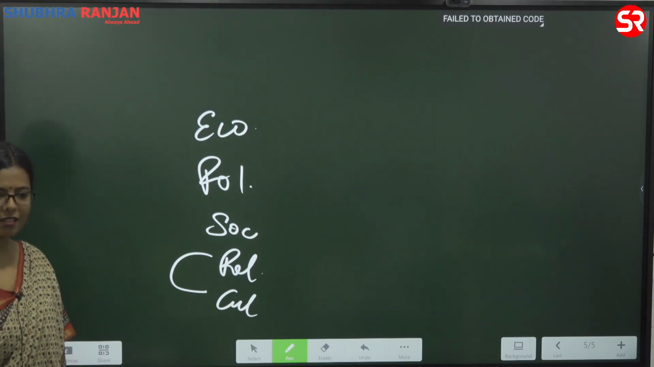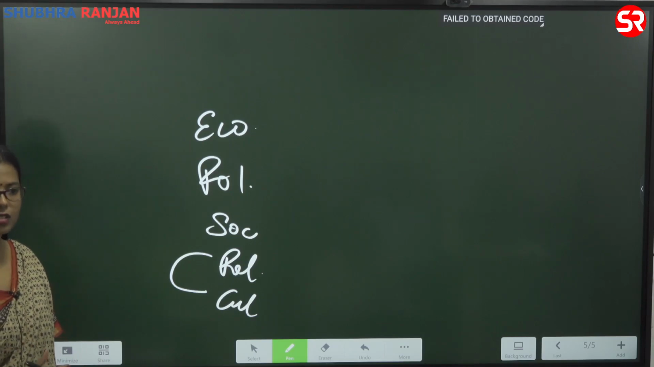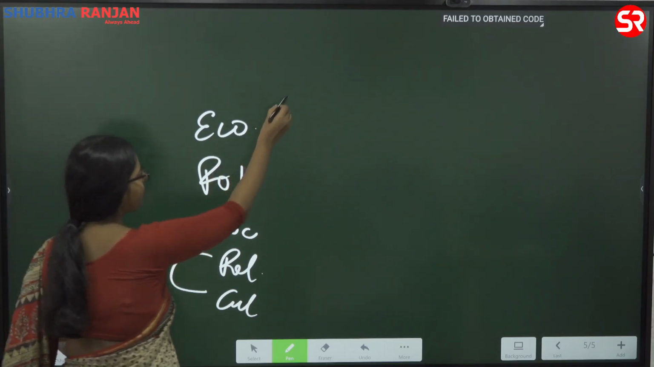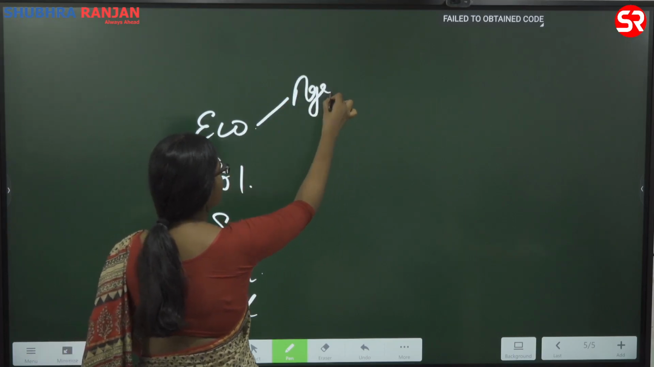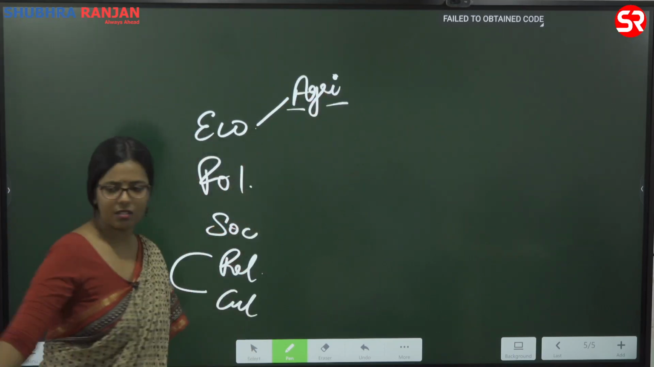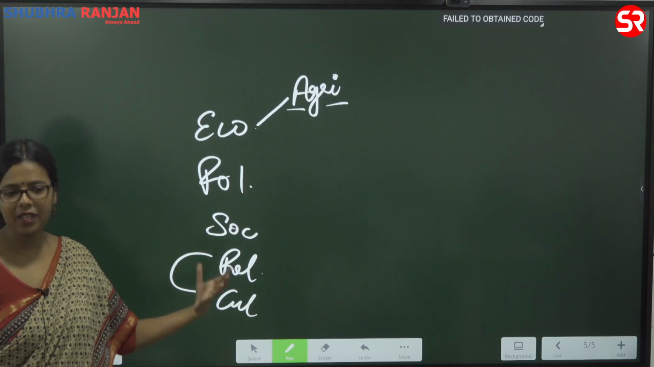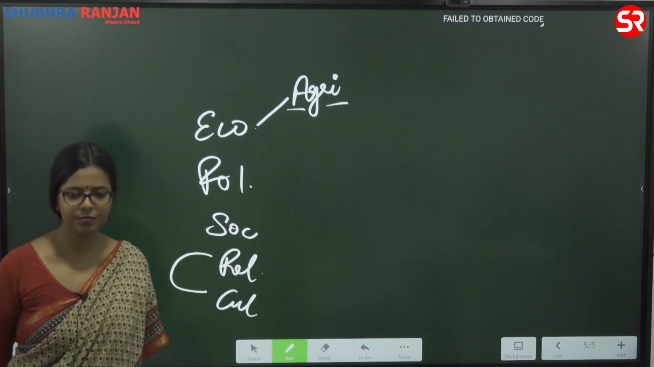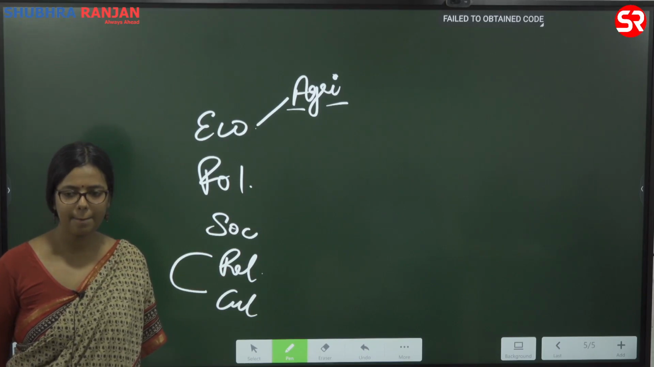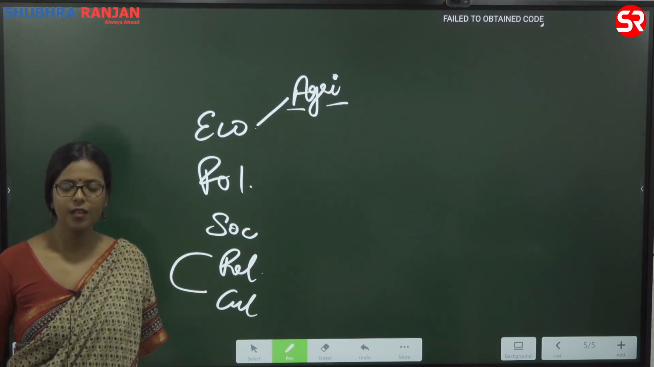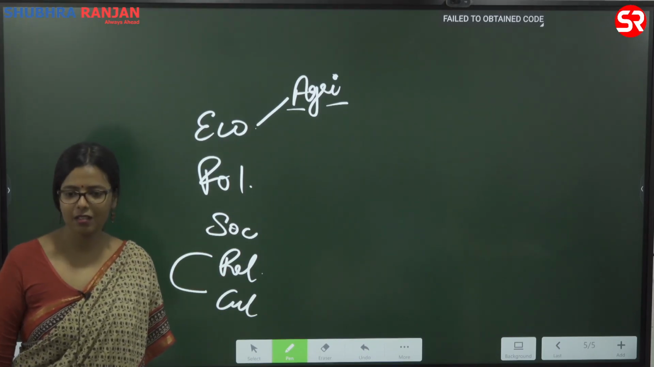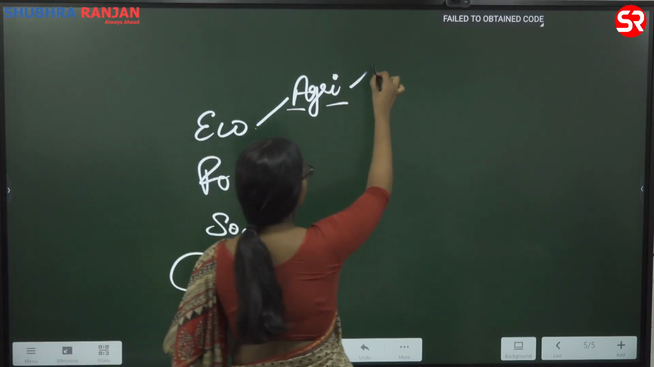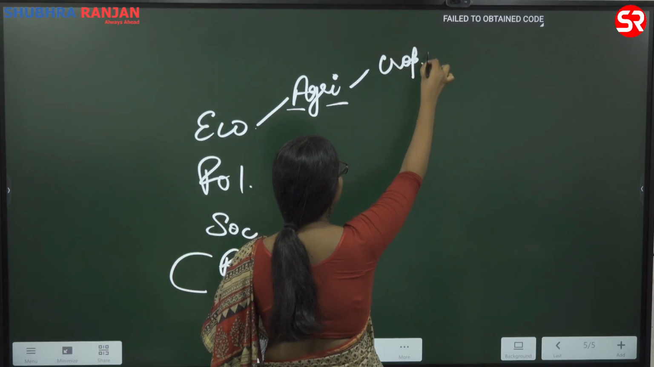Trade comes later. First, you will study agriculture. So when we study agriculture, what do we study in agriculture? What are they growing first? Crops. So what kind of crops? Then will come the method.